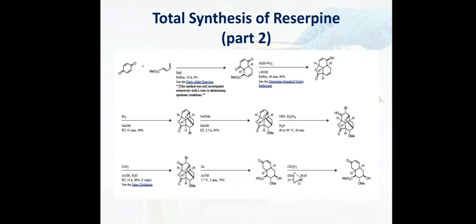So friends, this is how we get this part. And now treatment with CH2N2 diazomethane to convert this COOH to CO2Me. Now this COOH is formed when we treat with Zn acetic acid. So this Zn acetic acid acts as a reducing agent, and it will reduce this lactone ring system, and we get H over here and another H over here. So this is how this lactone ring system is reduced to COOH, and we get another H over here.